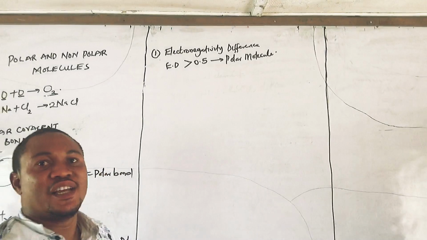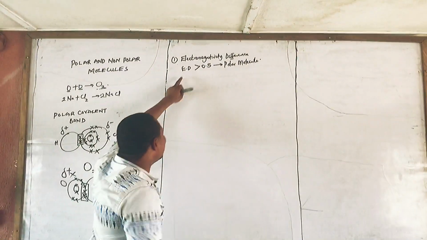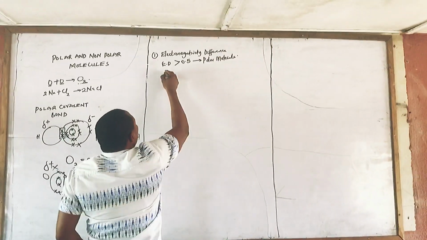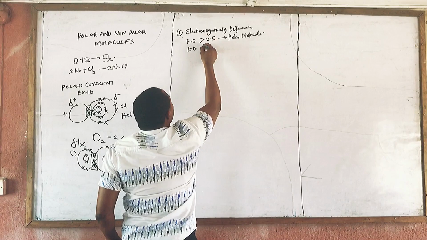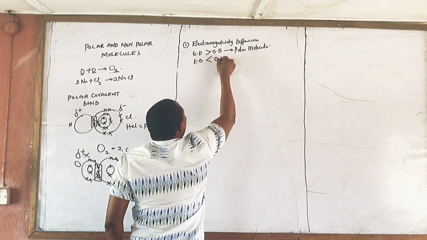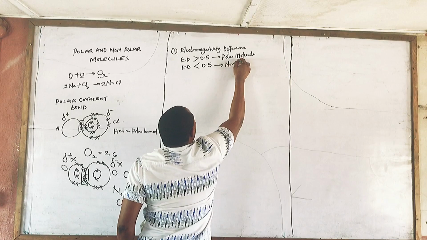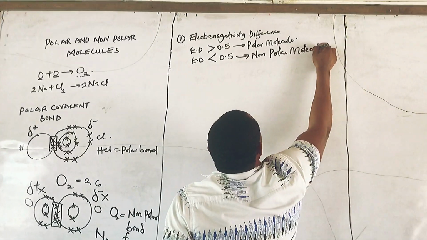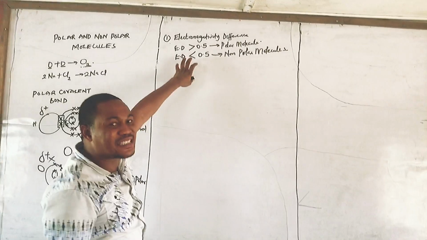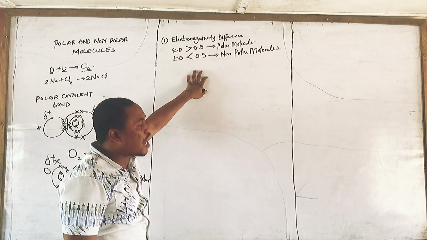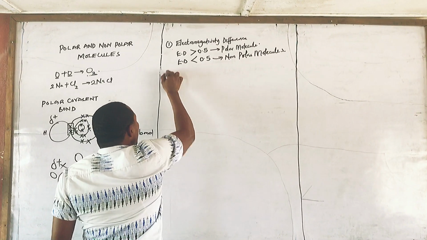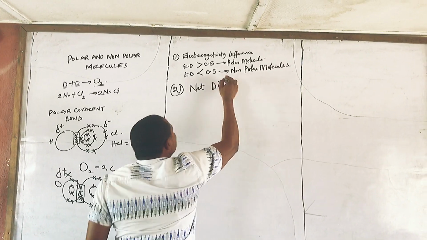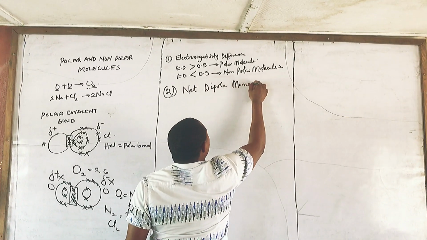I hope you are following. If the electronegativity difference is greater than 0.5, it means the molecule is polar. That's one of the ways. Which means if the electronegativity difference is smaller than 0.5, it indicates a non-polar molecule. That's the first. You have two ways, very important. You cannot use only this to determine the polarity of a molecule. And the second way by which you know is the net dipole moment.